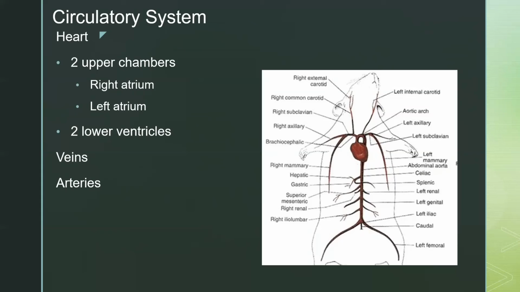And from that, the blood goes into the right ventricle, and it goes into the pulmonary trunk where it divides into the 2 lung arteries, and it goes into the lungs to become oxygenated. The blood then goes into the left ventricle and leaves through the aorta, and it goes throughout the rest of the body. Next slide.